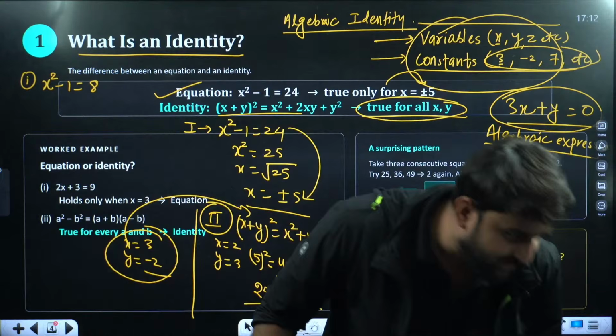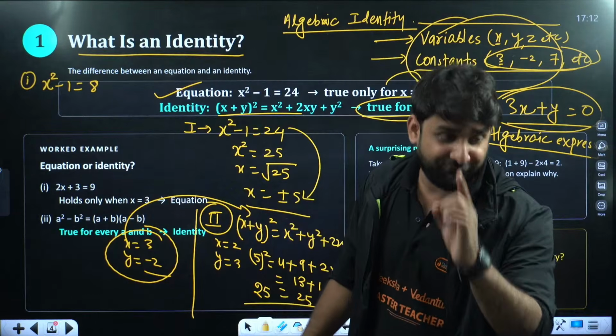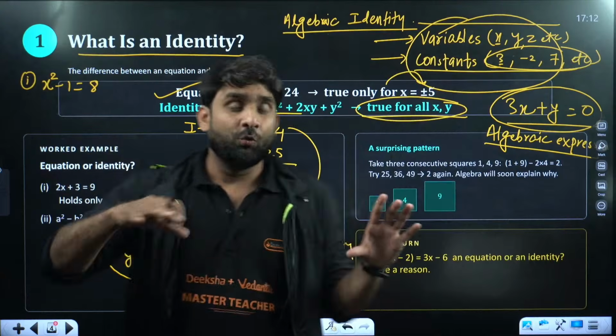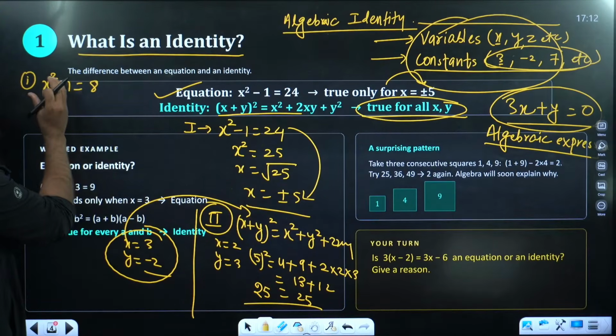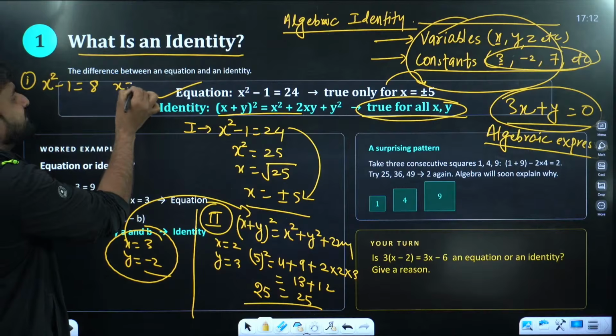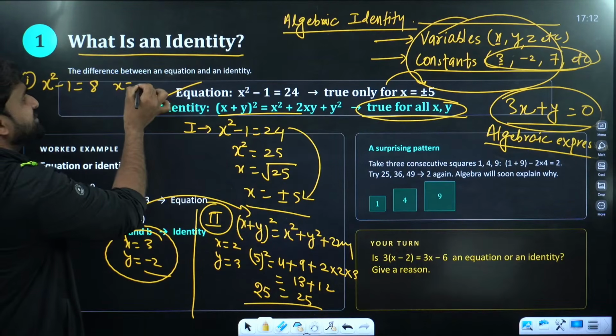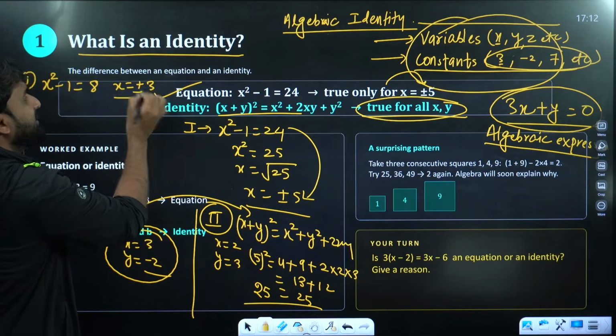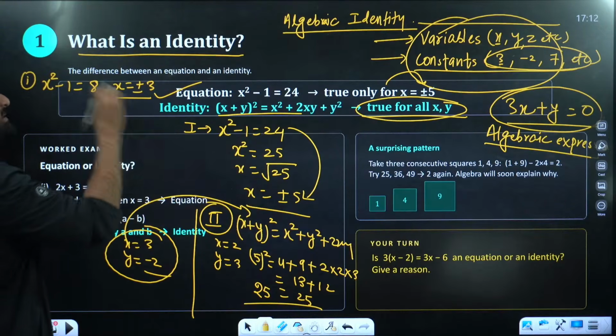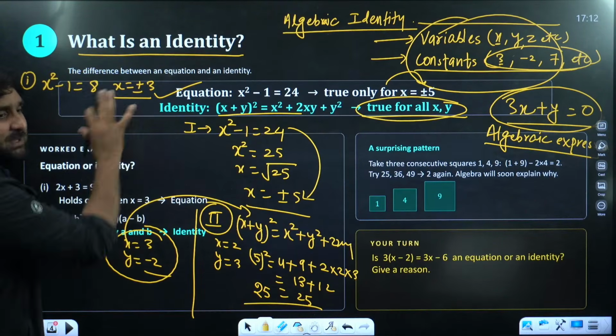Who is there? Akshara is writing the equation. Yes, Akshara. Perfect. Why? Because this equation is satisfied at only one value of x, which is plus minus 3. There is no other value of x which will satisfy this equation except plus minus 3.